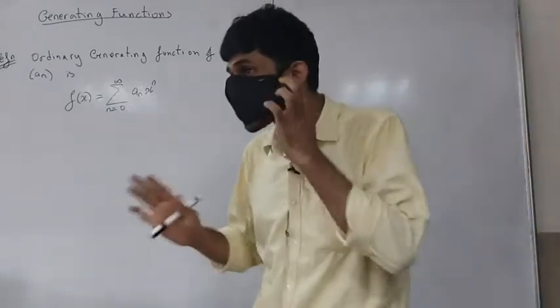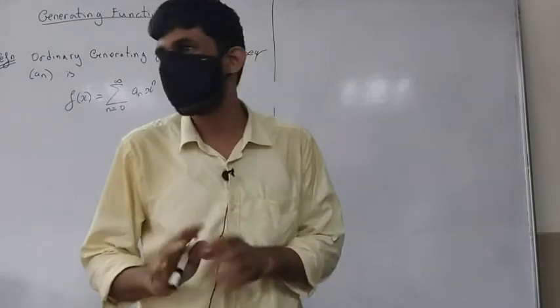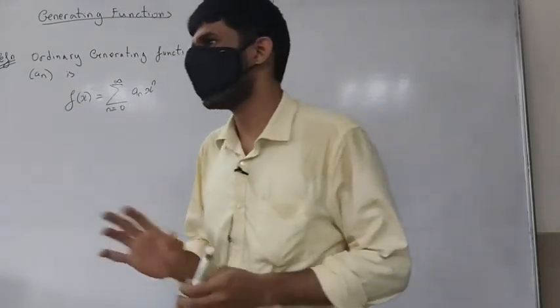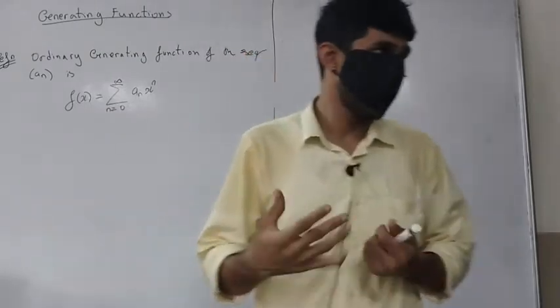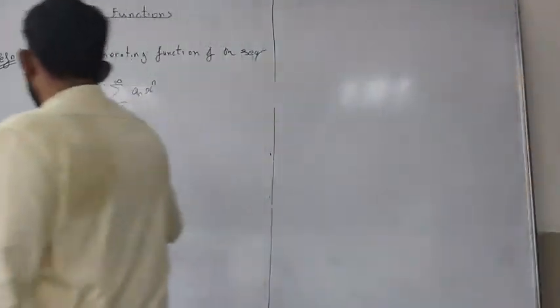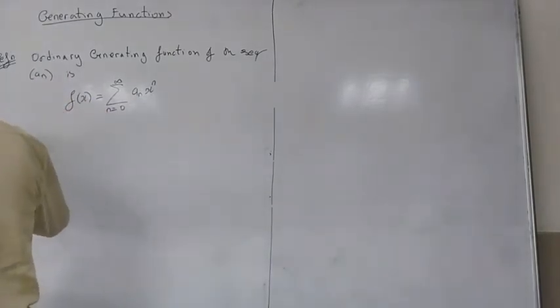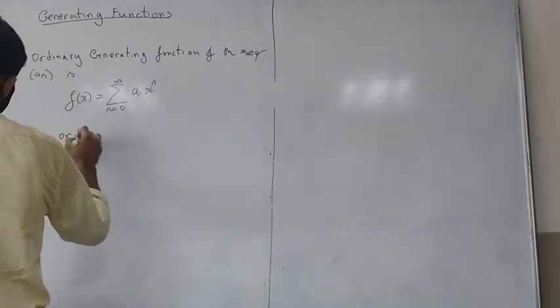So the techniques here are very similar. So I will just do it for the Fibonacci sequence. You can try it for different types of sequences. So let's see.